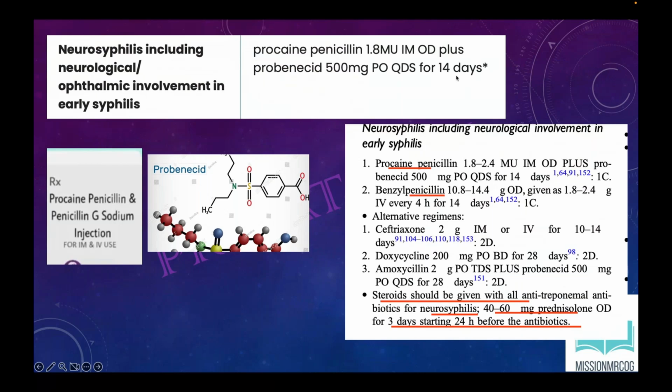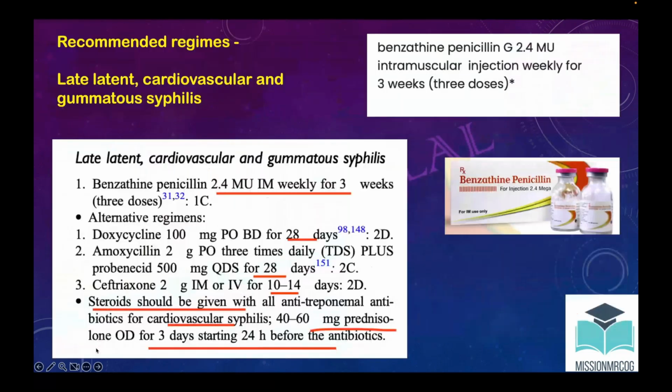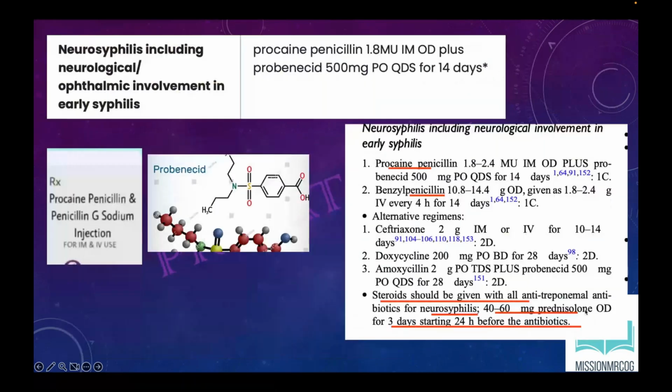As I already told, the steroid should be given for neurosyphilis 3 days prior. So in cardiovascular syphilis and also in the treatment of neurosyphilis, steroids are given 3 days prior, 24 hours prior to starting the treatment. So this part you should remember.